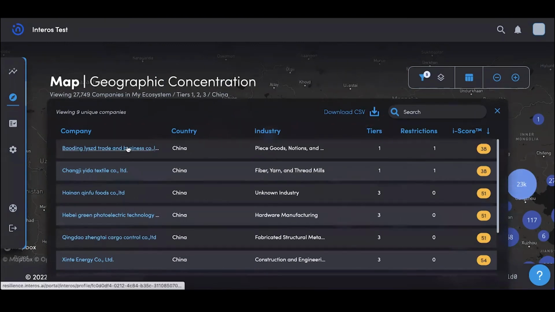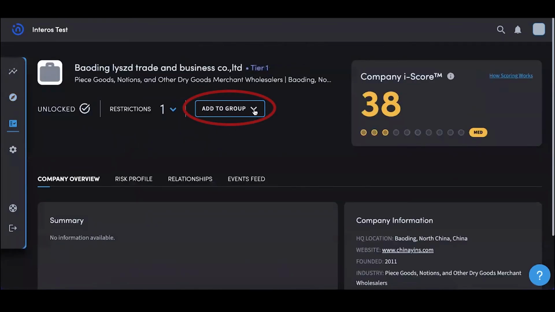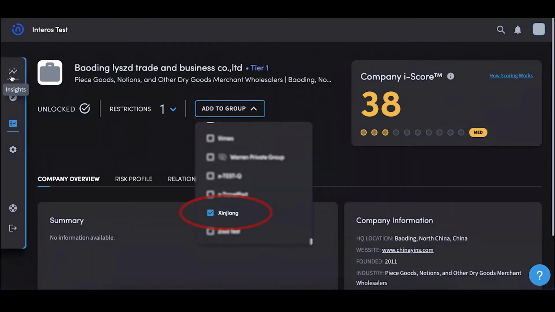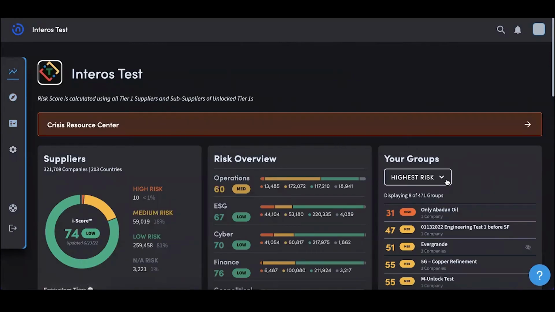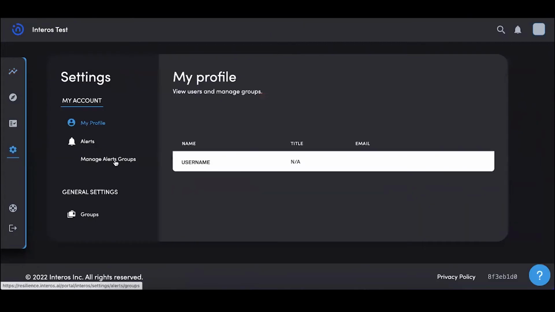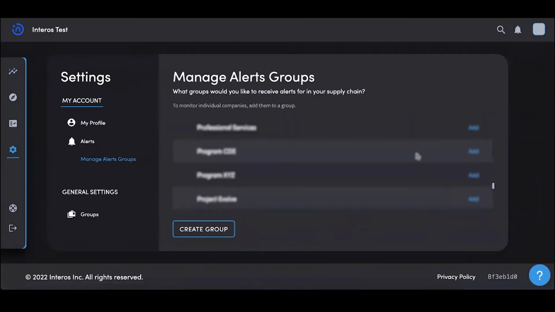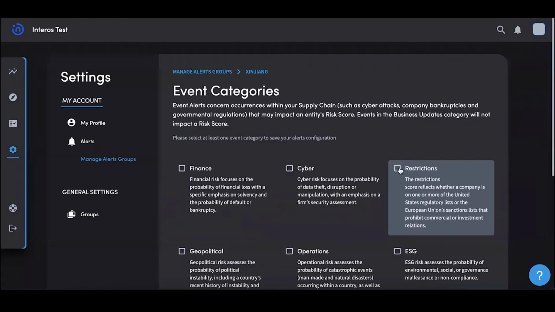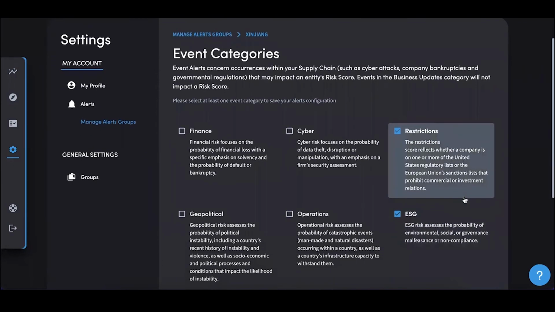Or you can individually analyze these entities or add them to a monitoring group. This sample group is called Xinjiang for quick and easy monitoring. The group will now appear on my homepage dashboard. You can easily view group scores in the dashboard, or you can choose to add the new Xinjiang group to the alert notifications. You can now be notified of events impacting the suppliers in this new group by restrictions and ESG alerts. This gives you the ability to proactively monitor ongoing restrictions and ESG activities and ensure you're following the law.